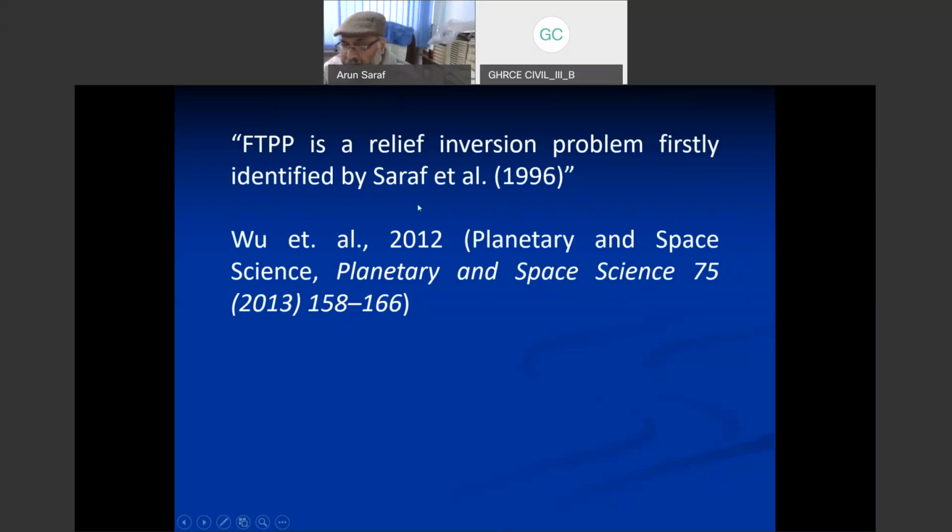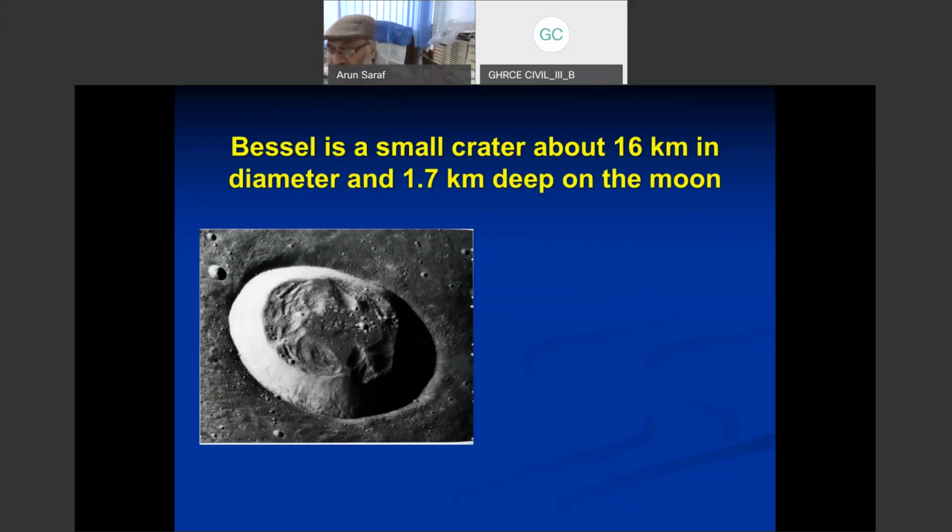Wu et al. have developed a technique. We started with the moon, so we are again going to the moon. Now these are satellite images of the moon surface. They mention this is an impact crater of the moon surface. But if you see this image, you would say that this is raised ground, a kind of plateau. It doesn't look like a depression. So why is it so?